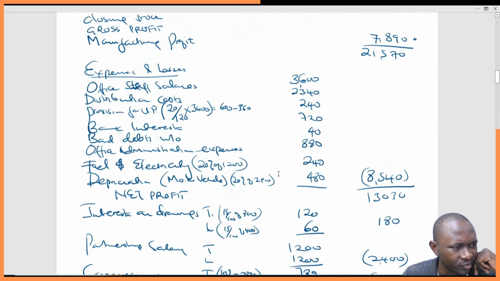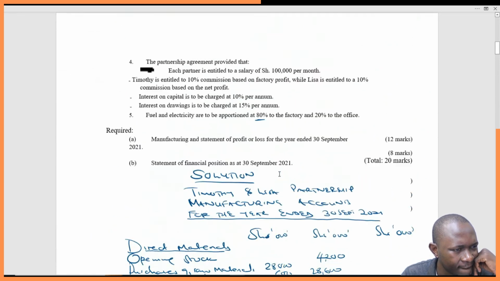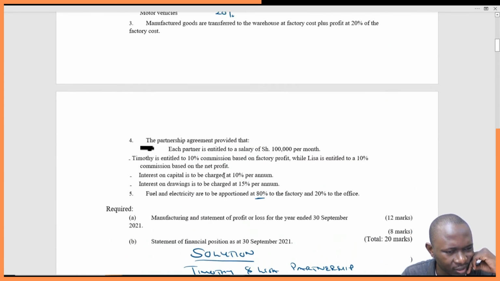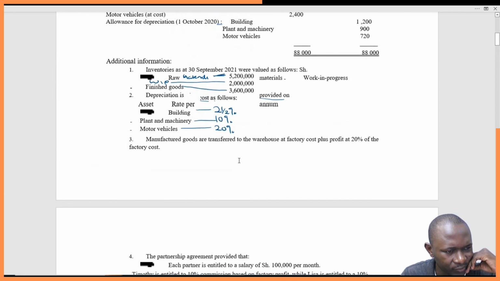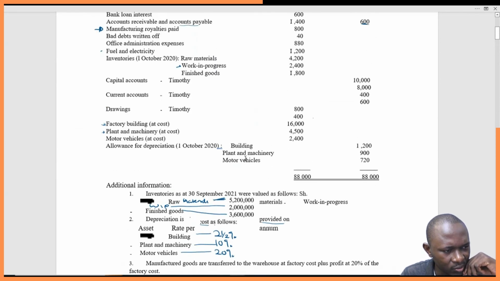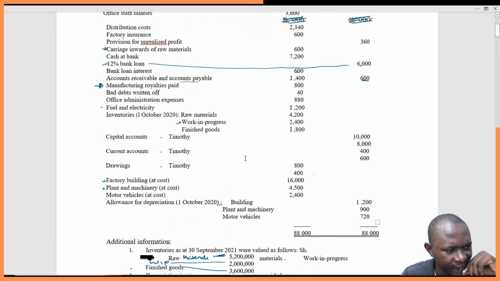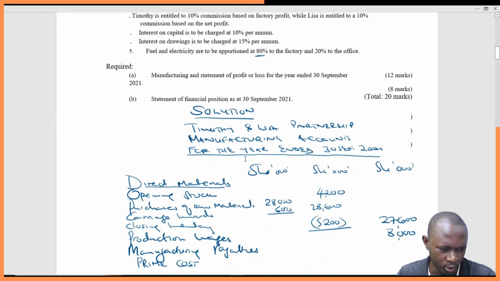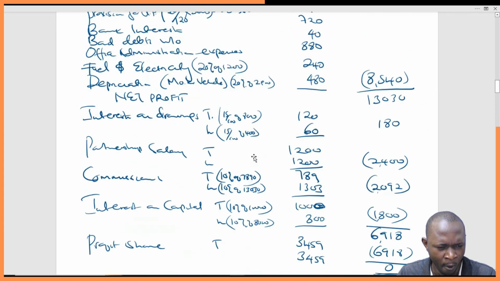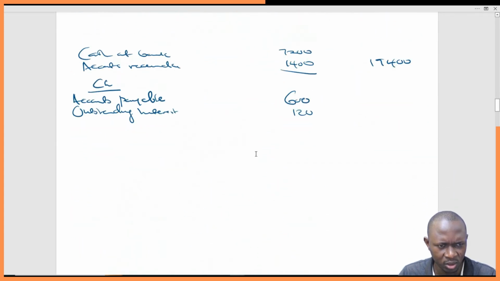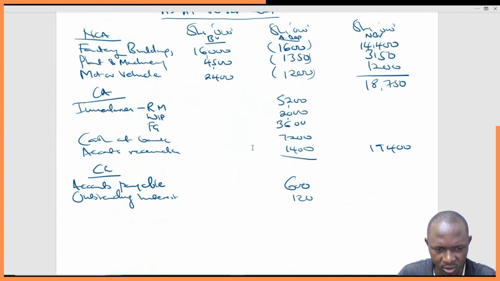What else do we have? Check if we have anything, fuel. Depreciation, we've already factored that. So I doubt if there's anything else. So this gives us how much? 720. So we'll less 720.